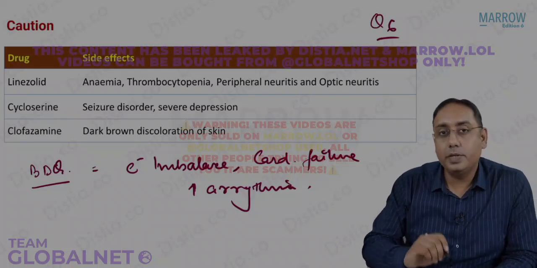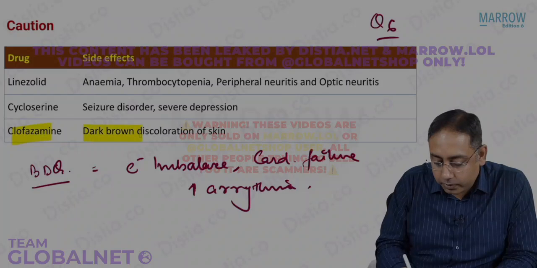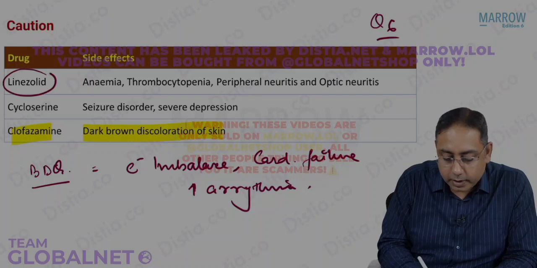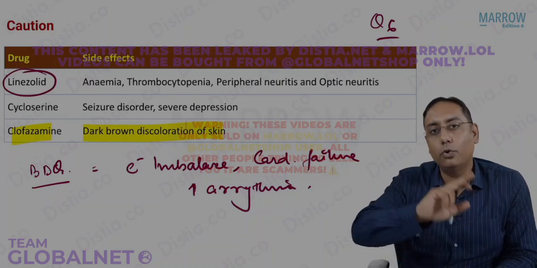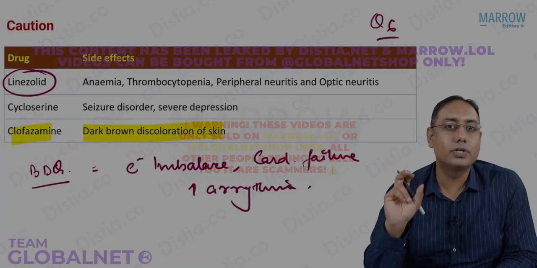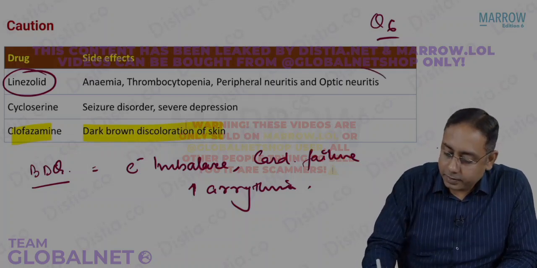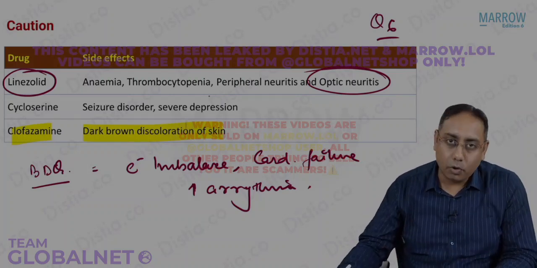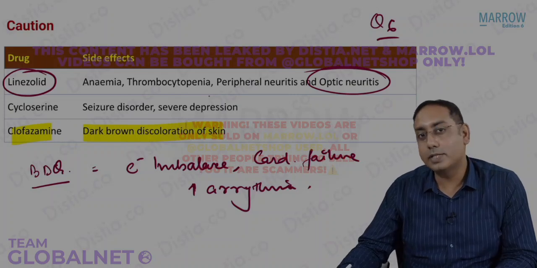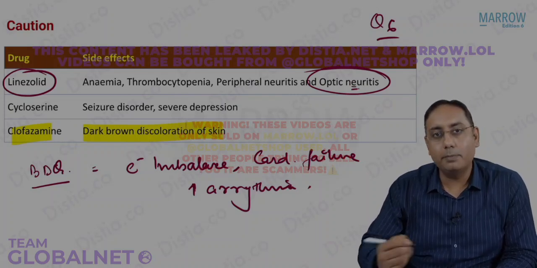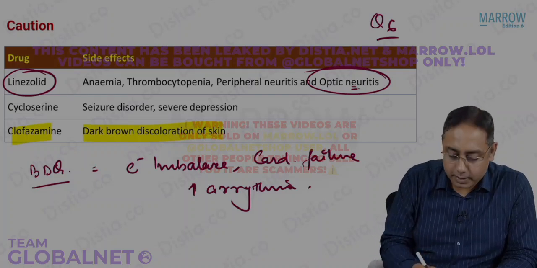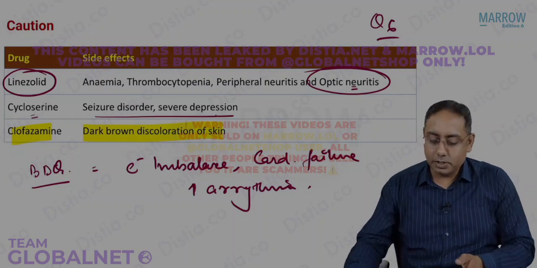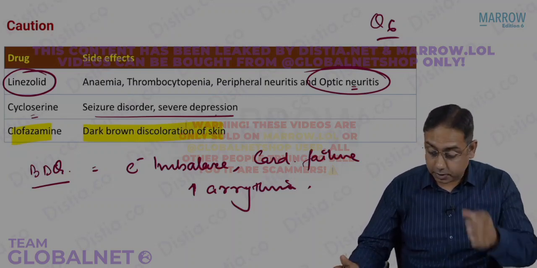What are the other side effects we need to keep in mind? Please note that clofazimine may cause dark brown discoloration of the skin, and it is important about linezolid. Linezolid, which is there in the all-oral longer bedaquiline-containing regimen. You remember linezolid was given? Linezolid has a typical feature that it causes optic neuritis, and that is the reason that before we put the patient on the oral longer bedaquiline-containing regimen, which includes linezolid, we should have a thorough ophthalmic examination. And cycloserine is known to cause some psychiatric manifestations, seizure disorders, or severe depression.